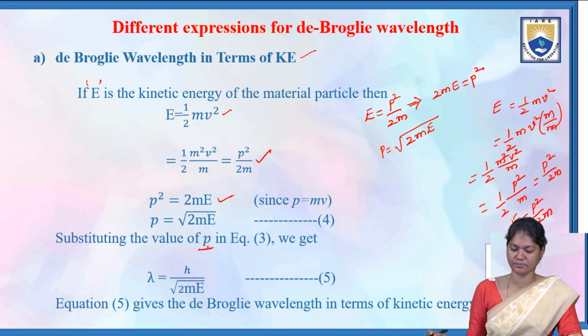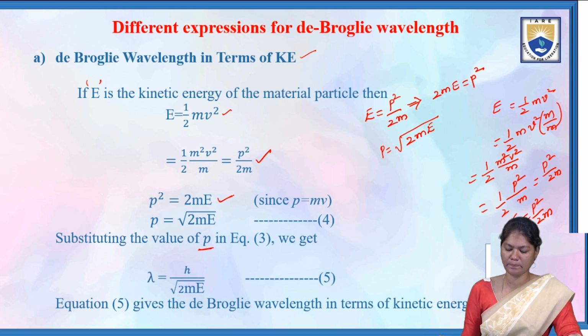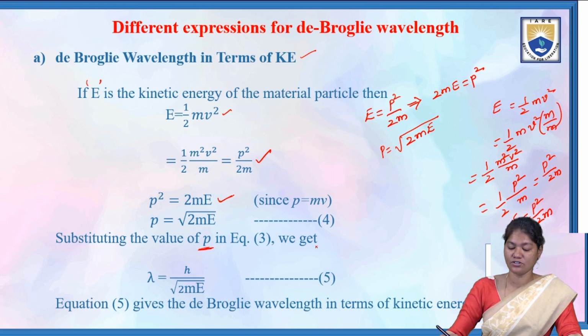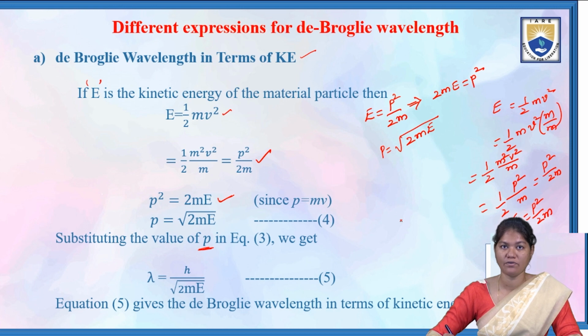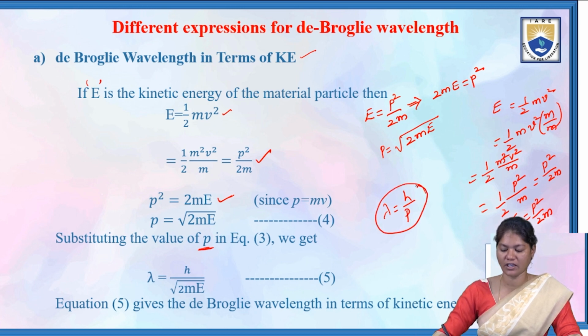What is the equation 3? That is the de-Broglie wave equation, lambda is equal to h by p. So this is equation 3.